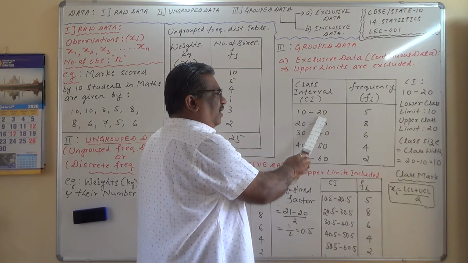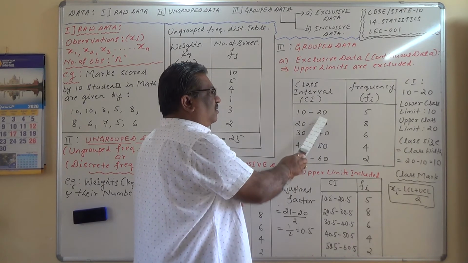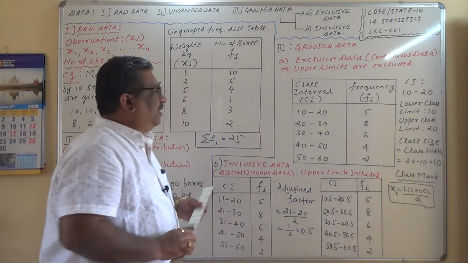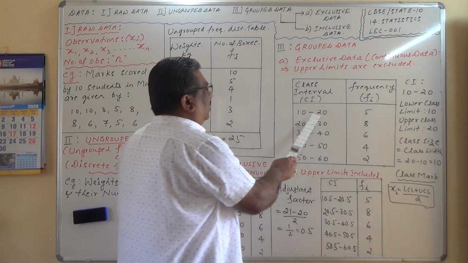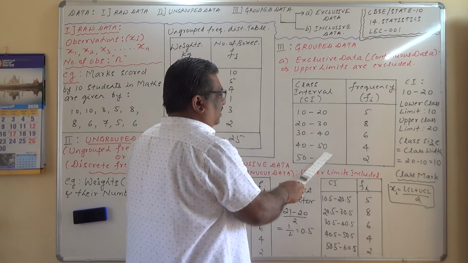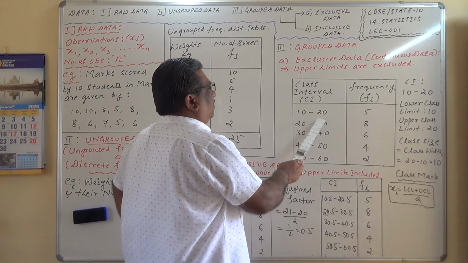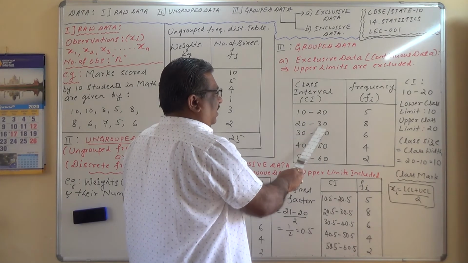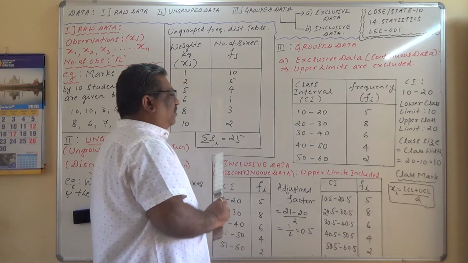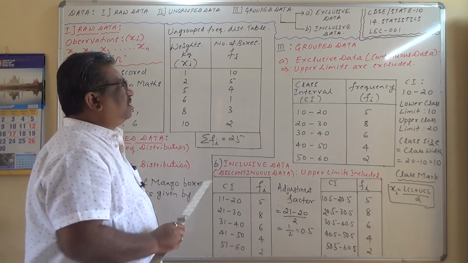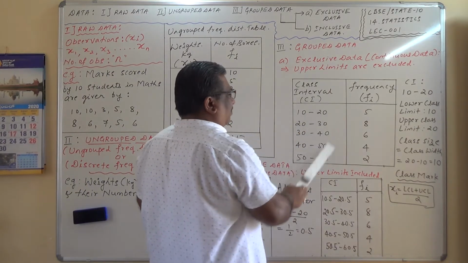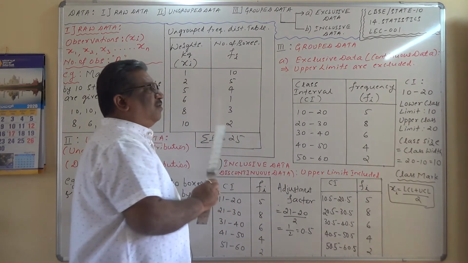Why? Because 20 is excluded in this kind of data, the upper limits are excluded, and hence we cannot put 20 in 10 to 20, but it can be put in the next class interval. I hope you are able to understand. A very important thing is, it is called exclusive data because the upper limits are excluded. And why is it called continuous data?